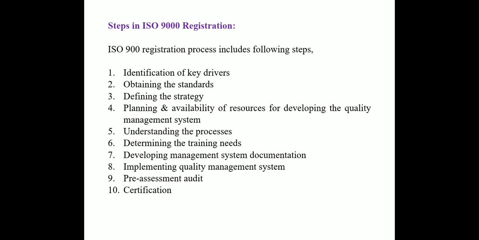Next is planning and availability of the resources for developing the quality management system. Required resources should be made available and plans should be prepared and implemented from time to time. Responsibility should be shared among the team members, and not only the quality manager is responsible for the project plan and implementation. The plan should be prepared and reviewed by the senior management. Responsibilities of the quality management system and quality management representative should be identified clearly.